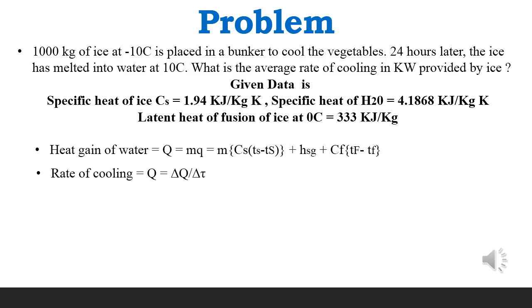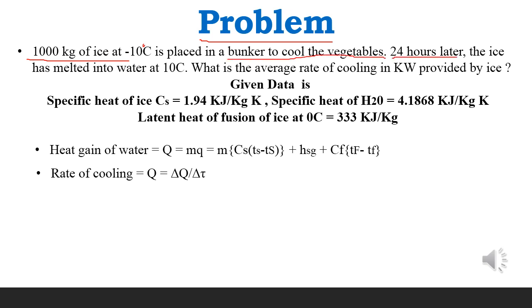So this is the diagram similar to the one I showed you before. Now we have one problem on the rate of cooling. The statement given is that 100 kg of ice at minus 10 degrees centigrade is placed in a bunker to cool the vegetables.